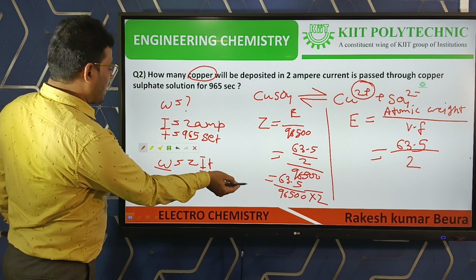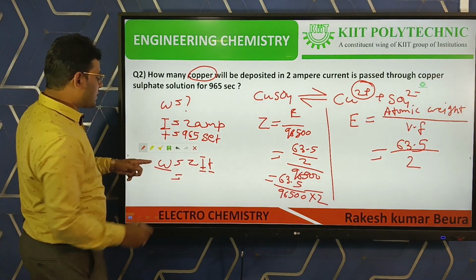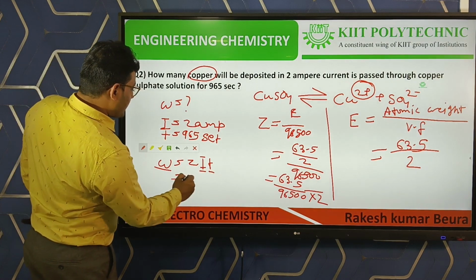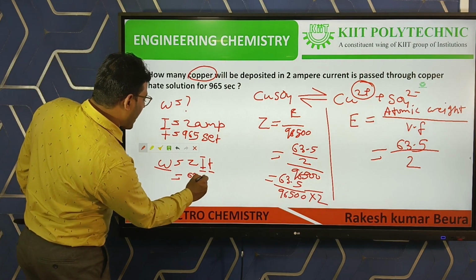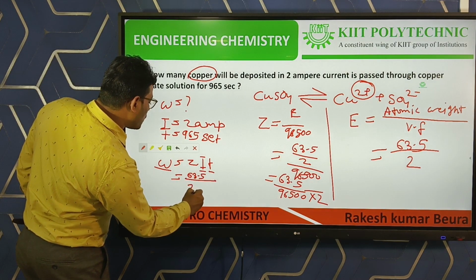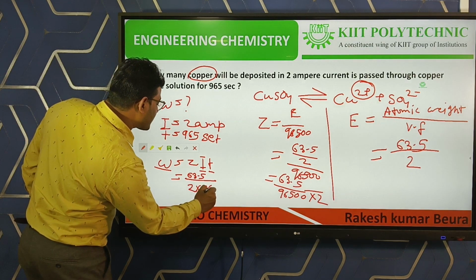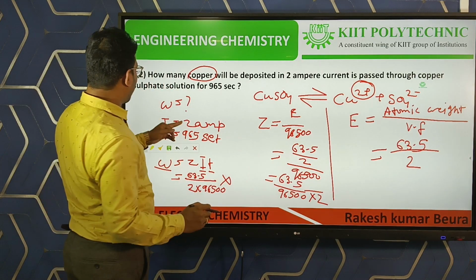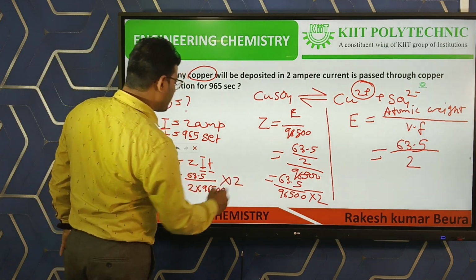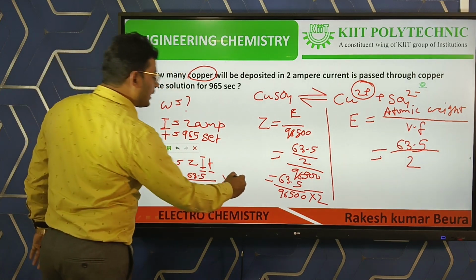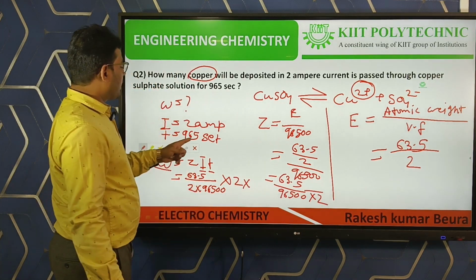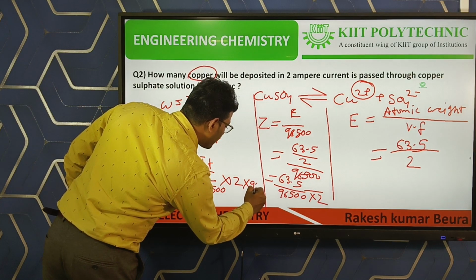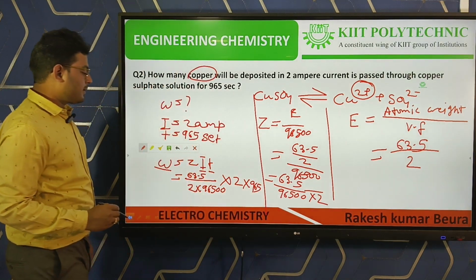By putting this value in the equation W is equal to ZIT, we need W. So 63.5 by 2 into 96,500, into the value of I, which is 2 ampere, into T, which is 965.